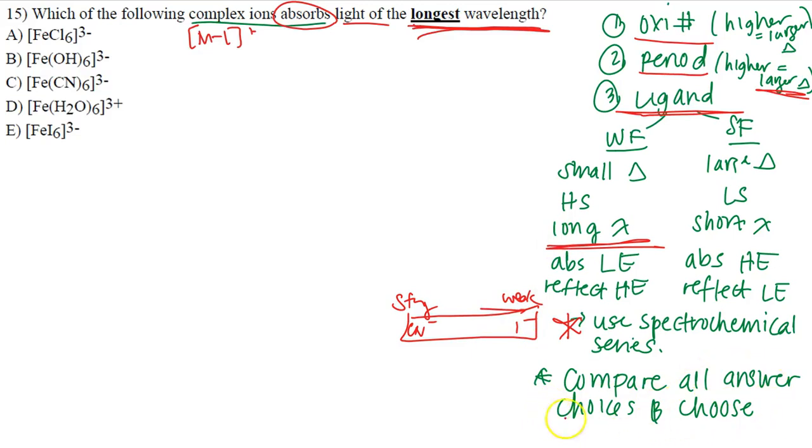And of course, the goal is to compare all of our answer choices and choose the one that the question wants. So let's just continue on getting more details about the ligand. Weak field: small crystal field splitting energy, high spin, long wavelength, absorbs low energy and reflects high energy. Strong field: large crystal field splitting, low spin, short wavelengths, absorbs high energy and reflects low energy.